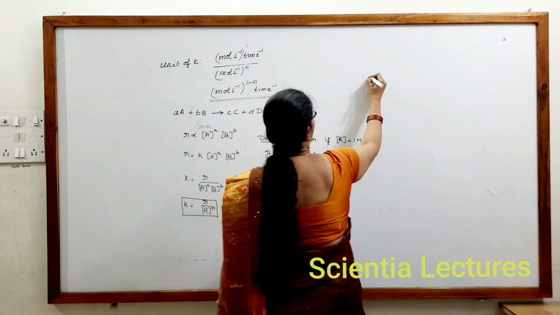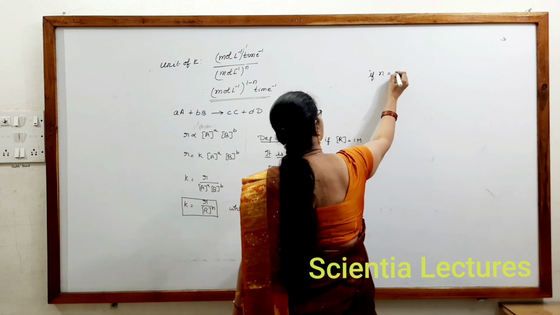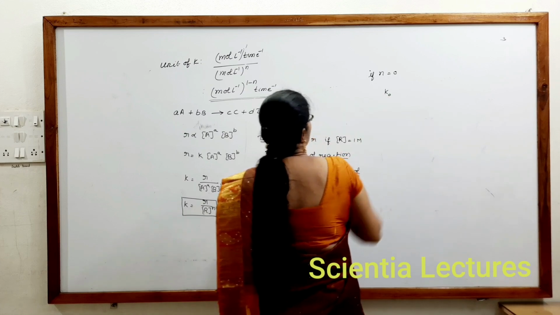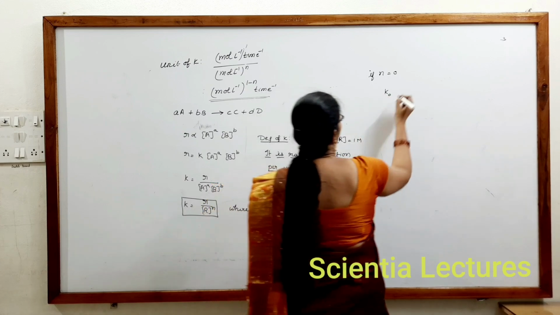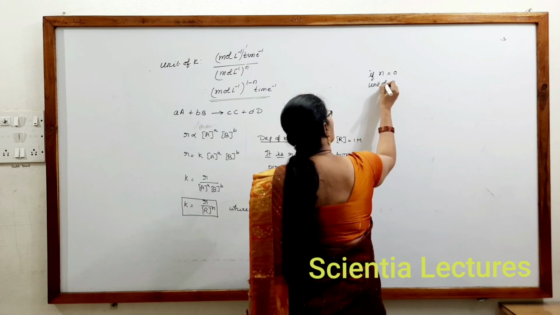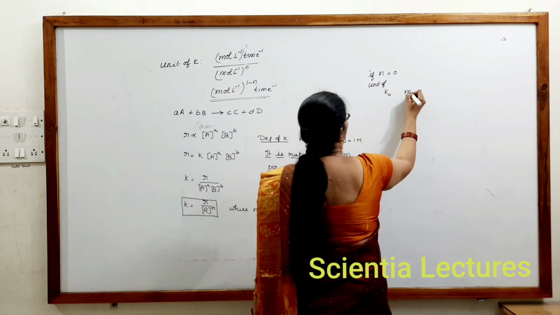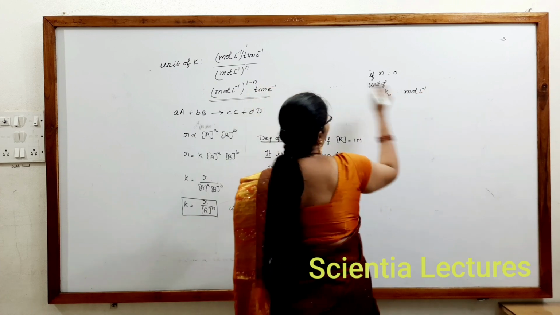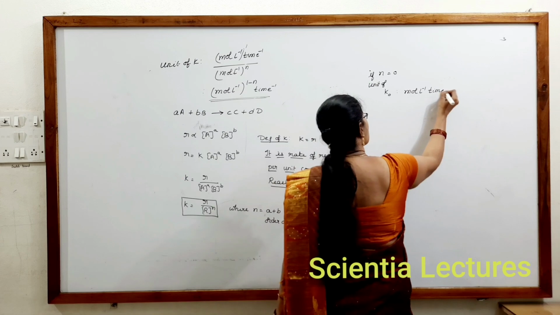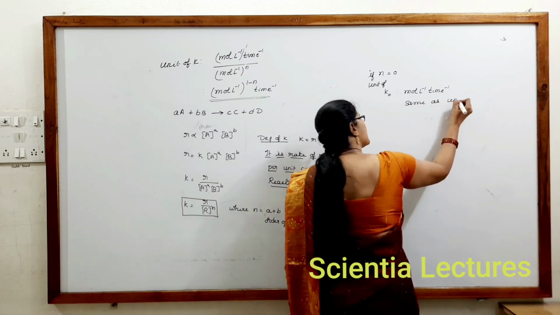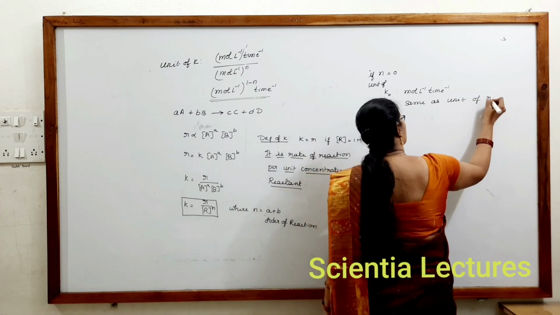If n equal to 0, what is the unit of k naught? This must be moles per liter to the power of 1 minus 0 per time. So this is the same as the rate of reaction, the same as the unit of r. So remember,